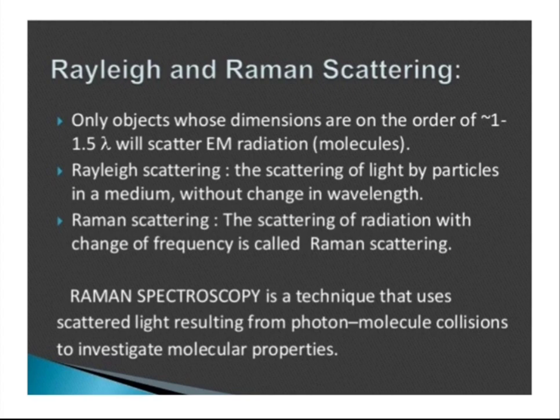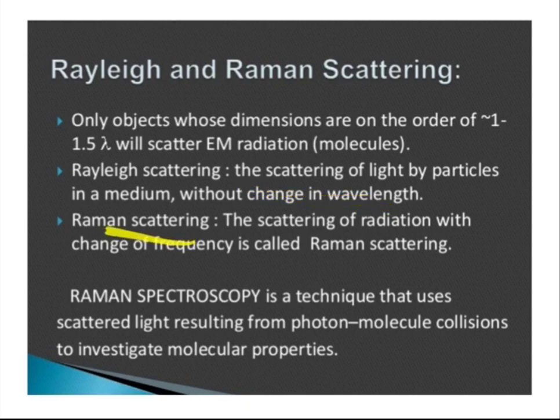Here is the definition of Rayleigh scattering: the scattering of light by particles in a medium without change in wavelength. When scattering occurs and there is no change in wavelength, that type of scattering is known as Rayleigh scattering, meaning the wavelength is constant.